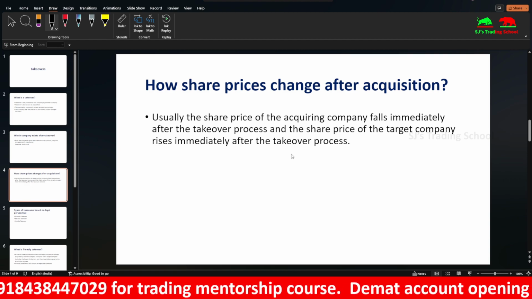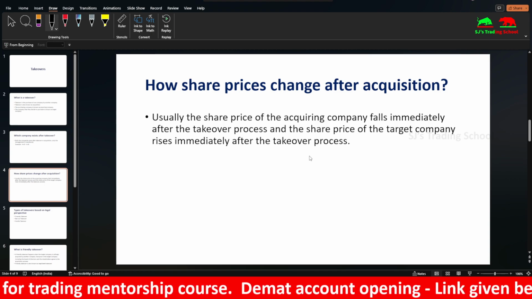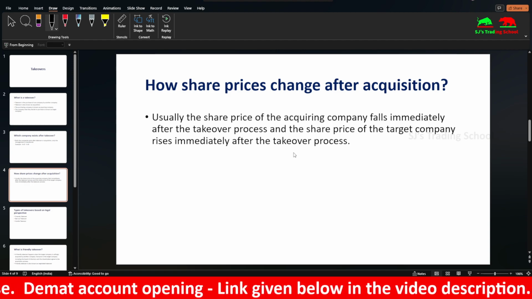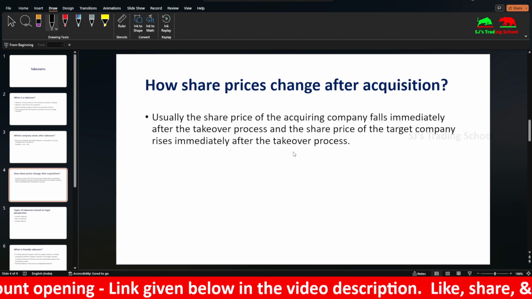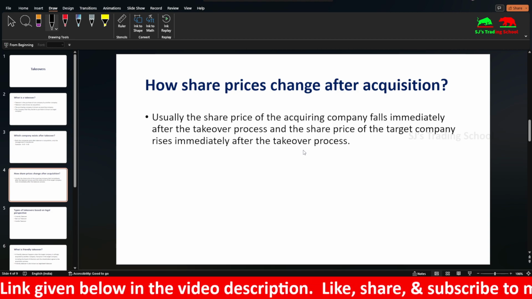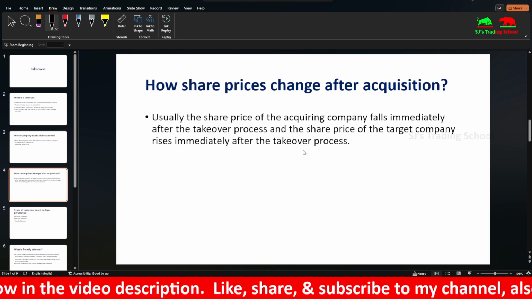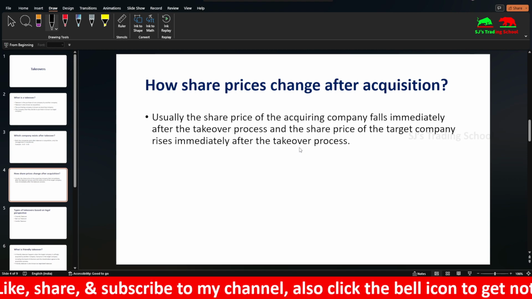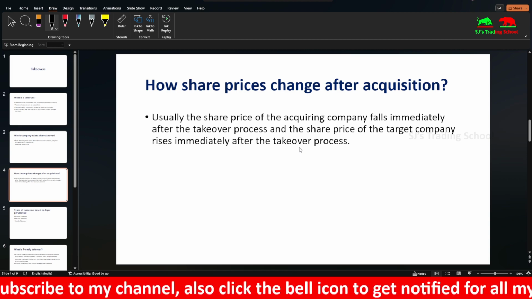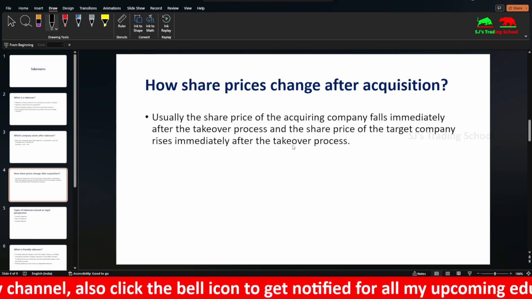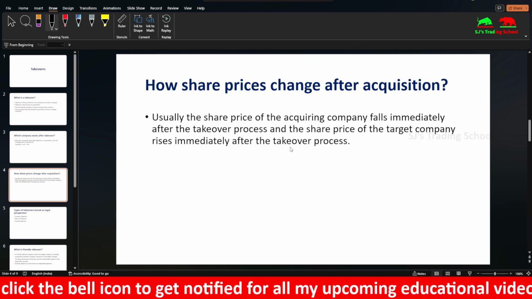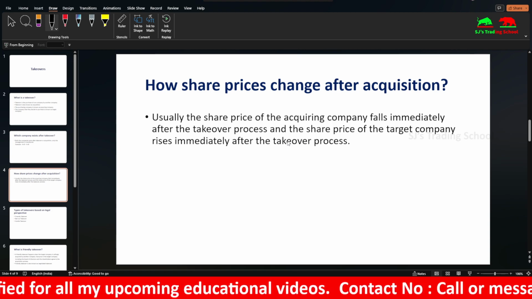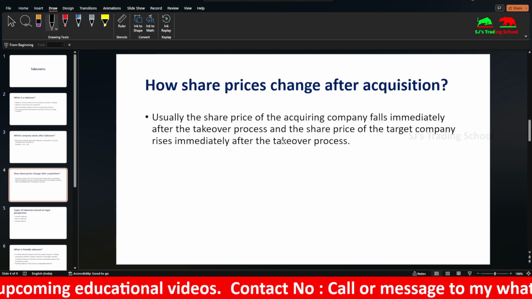Why does it pay a premium? It's because the target company's directors and promoters might have built the company right from scratch, so the new company gives a premium. Another reason is that the shareholders of the target company will be willing to give their shares only for a premium amount. Only if the company gives a premium will they be willing to sell their shares, so that they can make an immediate profit. So this is why the company gives a premium to the shareholders.